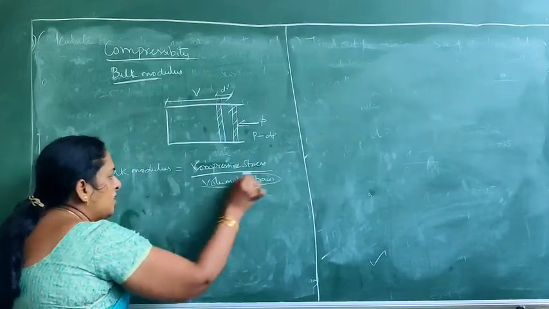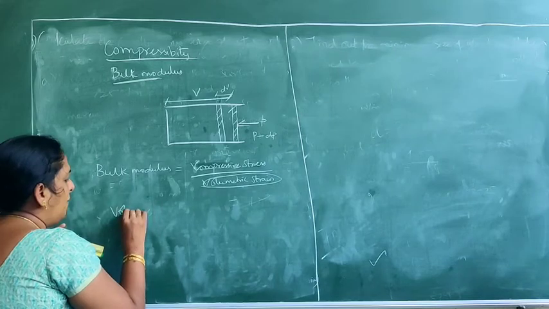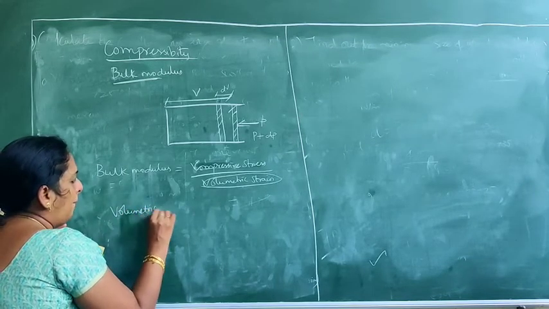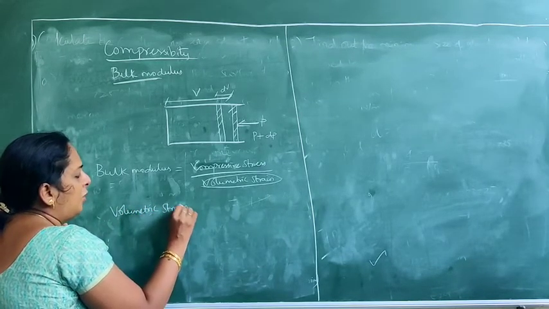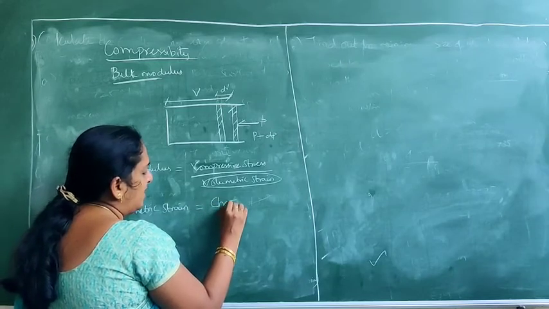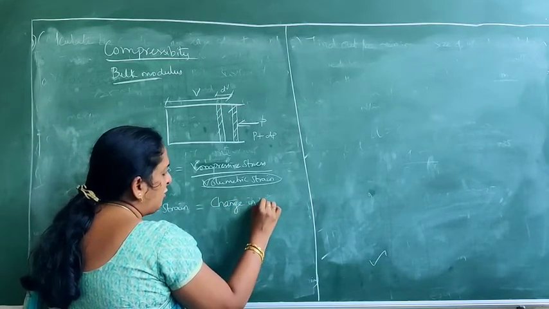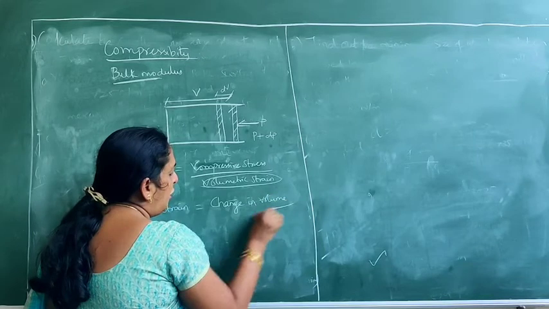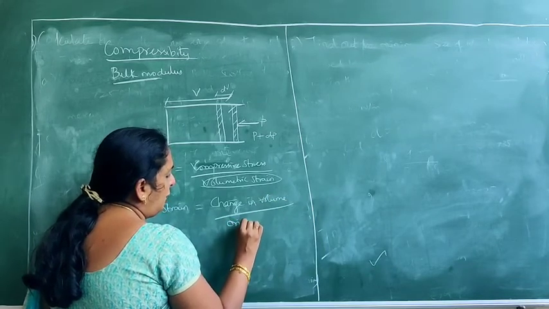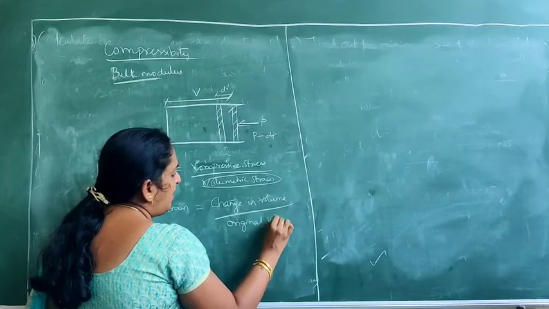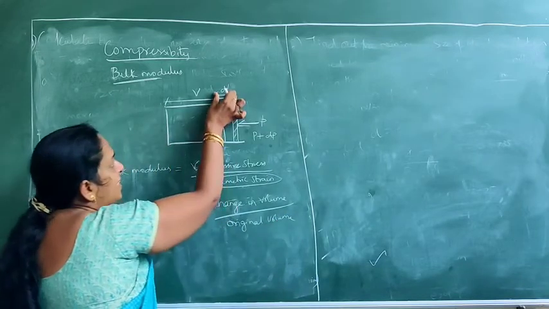So what is volumetric strain? Volumetric strain is change in volume by original volume. That is the definition you will be studying in strength of materials. So here what is the change in volume? We have said it is dV.